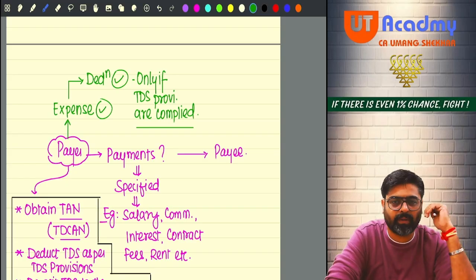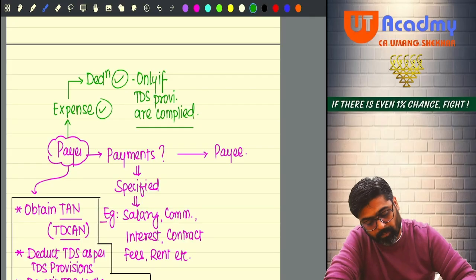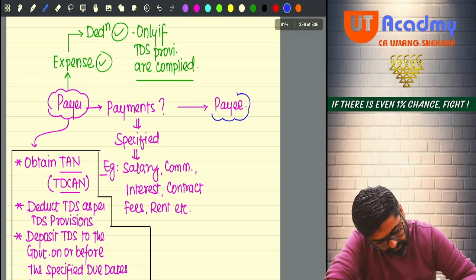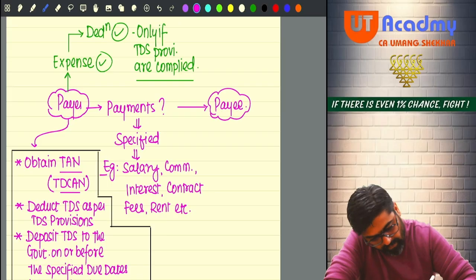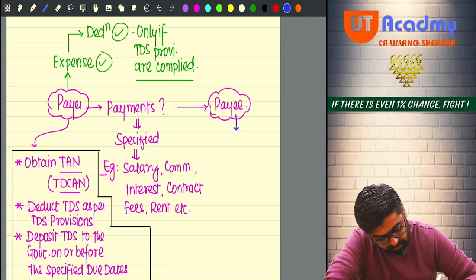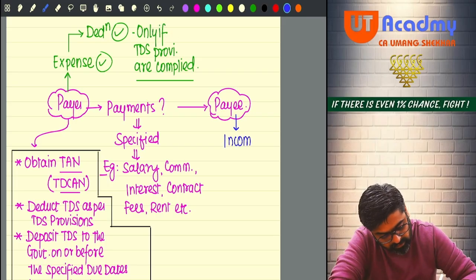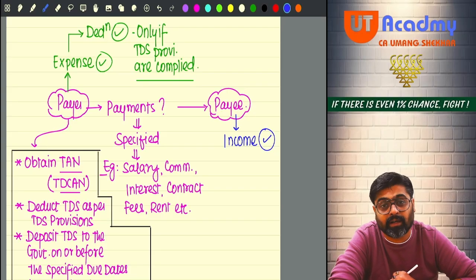Now think from the perspective of a payee. For the payer we have discussed, okay. Now for the payee, can I say the payment which is coming to him is his income, and he is going to receive that income after TDS, meaning the net amount of income he is going to get.